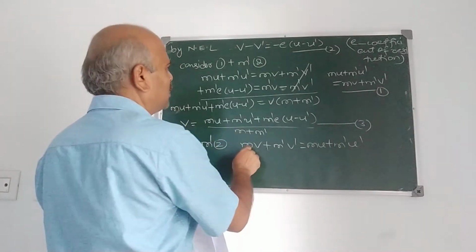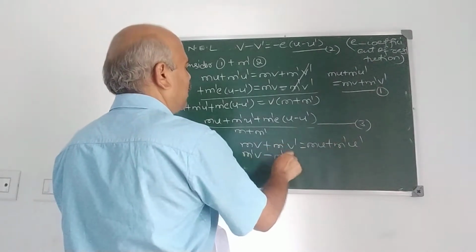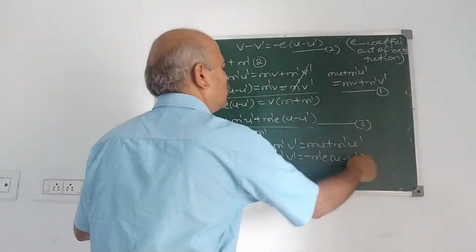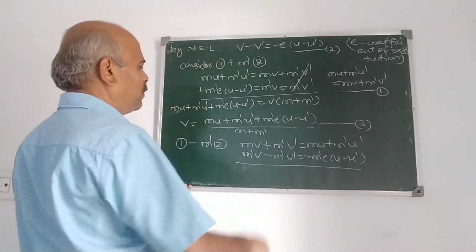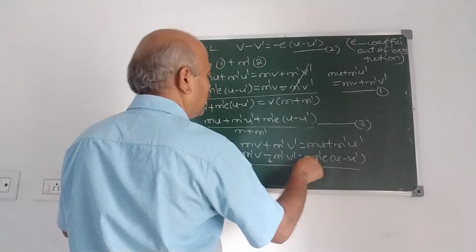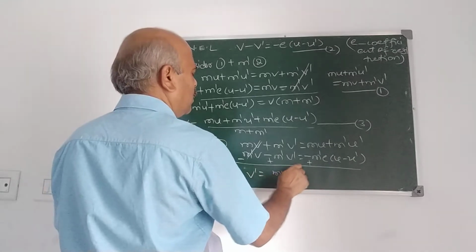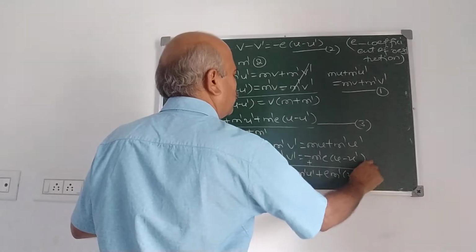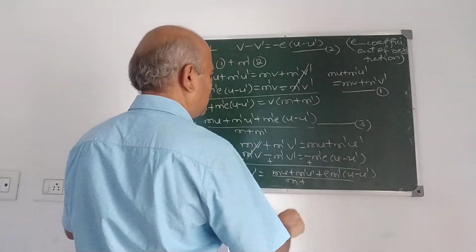Therefore, I multiply by m dash. What do you get? m dash v minus m dash v dash is minus m dash e into u minus u dash. So subtracting, we get minus plus plus. This cancels. So v dash is mu plus m dash u dash plus e m dash into u minus u dash upon m plus